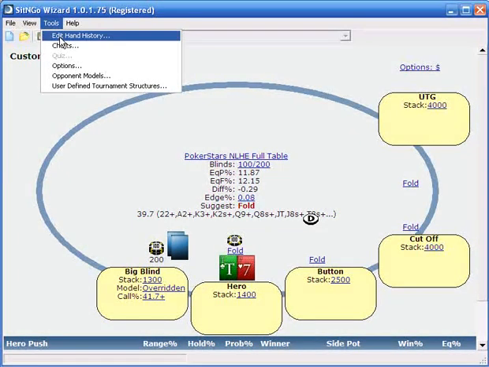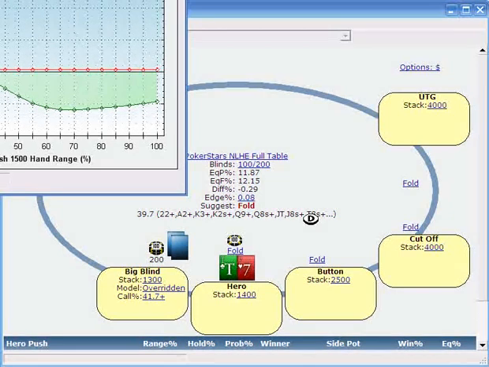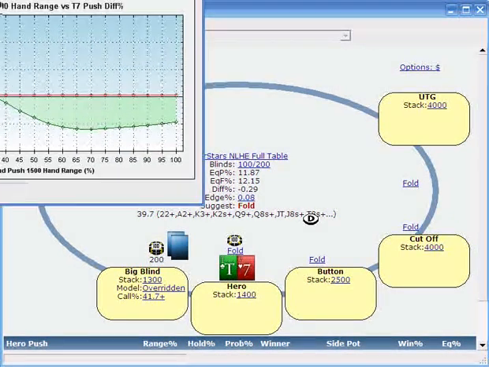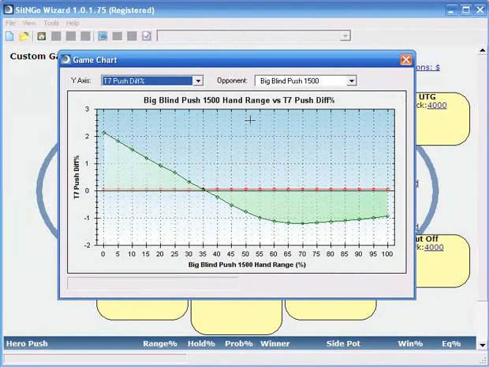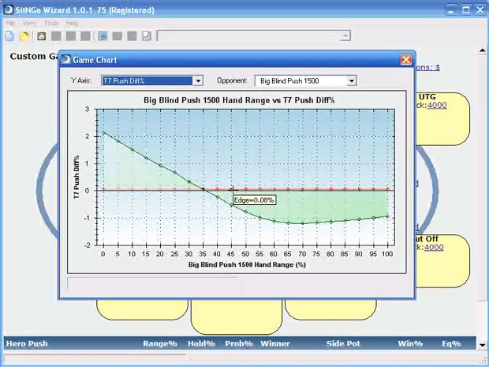So go to Tools, click on Charts, and I'll put this so that we can see it. And what this is saying is if the guy's calling with, say, 0% of hands, then obviously we're doing pretty good, and we'd be winning a lot. If he's calling with 100%, we're losing a lot. And the crossover number appears to be about 35%. So if he's calling any narrower than 35%, we're going to be winning money from the shove, and if he's calling any wider than 35%, we're going to be losing money from the shove.